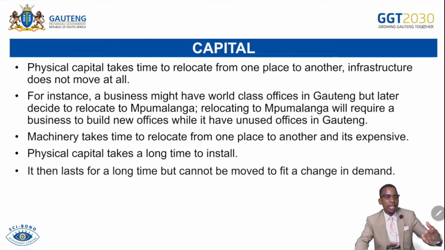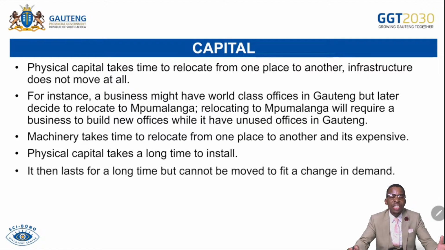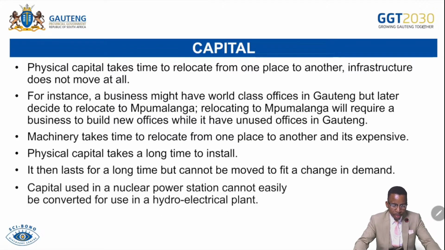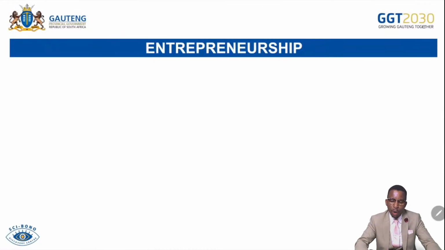Let's say the railway is no longer demanded in this particular section of Gauteng. It is demanded in another section. Can we move it? We cannot move it from this place to another location because, by its nature, it cannot be relocated. That's immobility. Capital used in a nuclear power station cannot easily be converted for use in a hydroelectric plant. So that means it is produced for a single purpose, not multi-purpose use. For that reason, capital cannot be moved easily from one place to another and from one use to another.